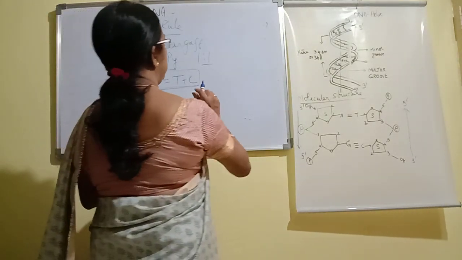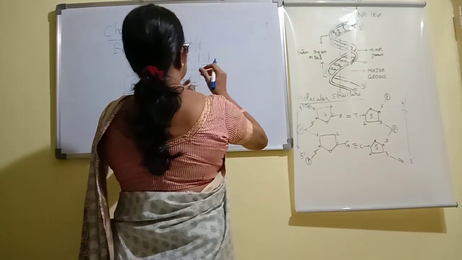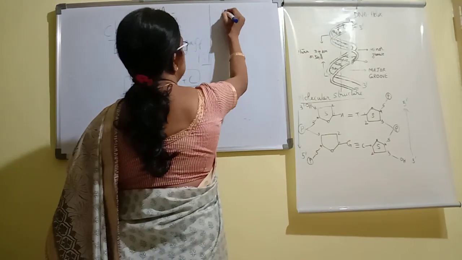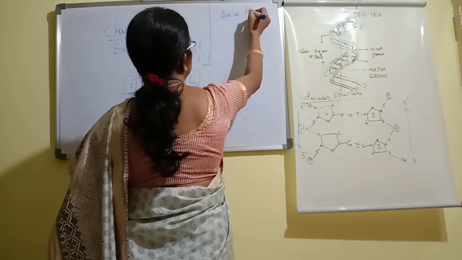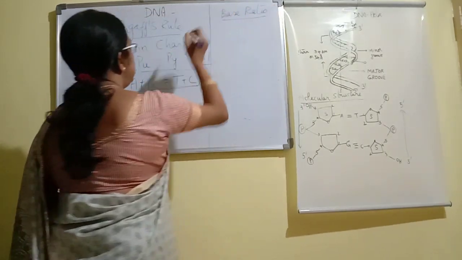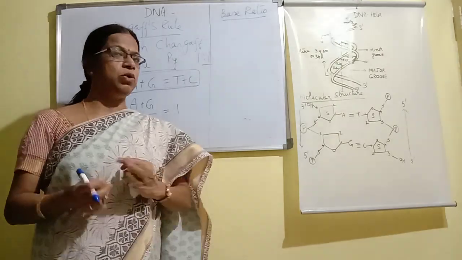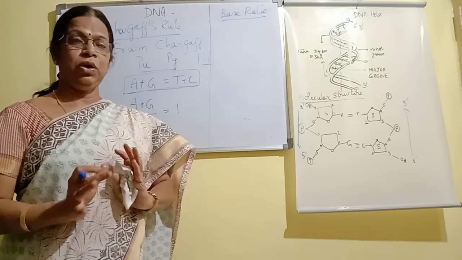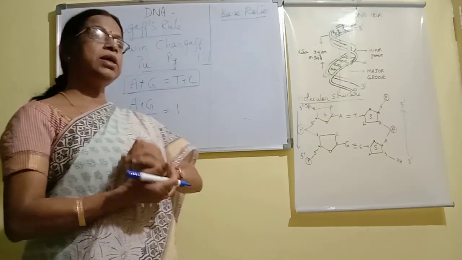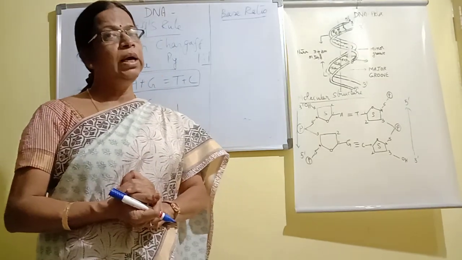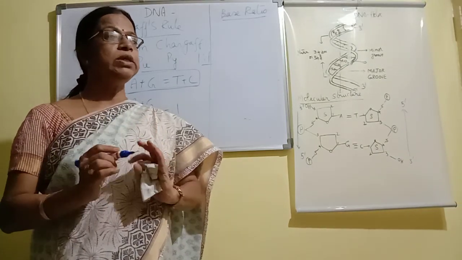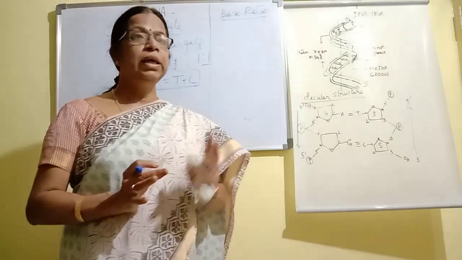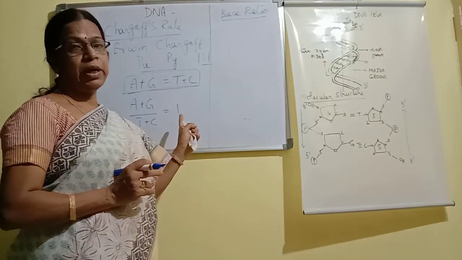Another thing which we have to know is the base ratio. This is different from Chargaff's rule. Chargaff's rule is applicable to all the DNA molecules of all organisms wherever DNA is a double-stranded molecule, except a few, one example we discussed earlier being phi X174. Otherwise, in general, DNA is a double-stranded molecule, so wherever DNA is double-stranded, Chargaff's rule will apply.